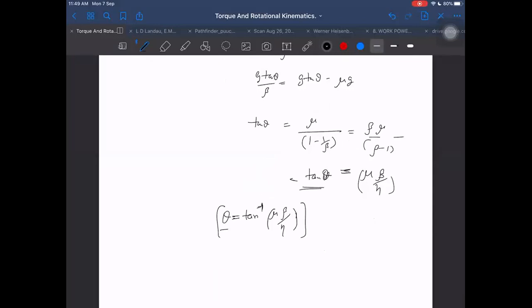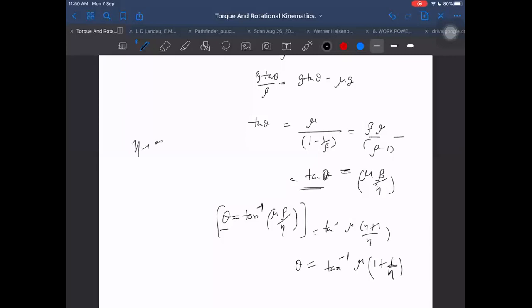This angle can become very large for the spools. Why? Can it become very large or very small? Let me check once. Tan inverse of mu into beta by beta minus 1, which is mu into 1 plus 1 by beta minus 1. Beta for the spools will be very large, I think. If beta becomes large, then the angle will become small.